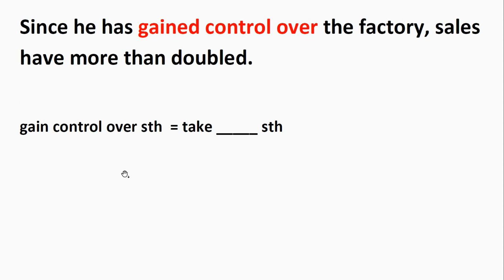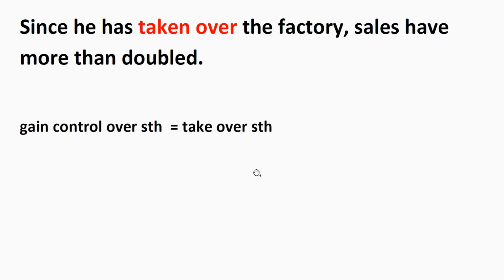Next, since he has gained control over the factory, sales have more than doubled. Gain control over something equals take something. Now, what is the missing particle? Well, the answer is take over. Since he has taken over the factory, sales have more than doubled.